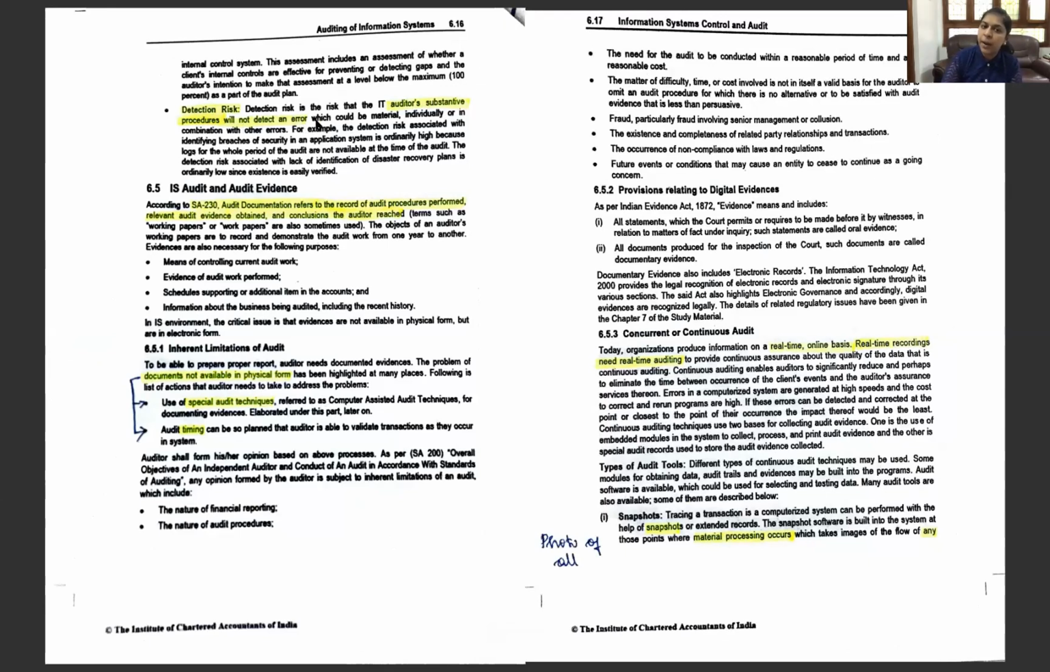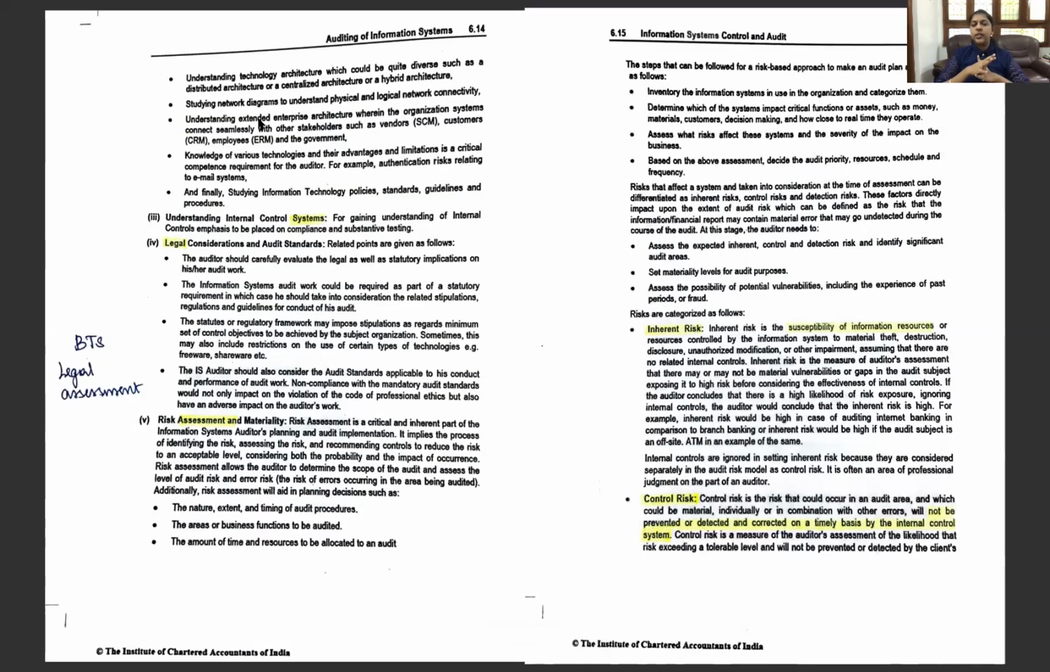This is a fault on the part of the auditor, that the auditor's substantive procedures will not detect an error. This is for the detection risk. So when there's an audit, there are 3 parties. One, we are going to audit the information, one, we are going to audit the system, and one, the auditor himself. Okay, so these are the 3 parties. So each one has one of those limitations.